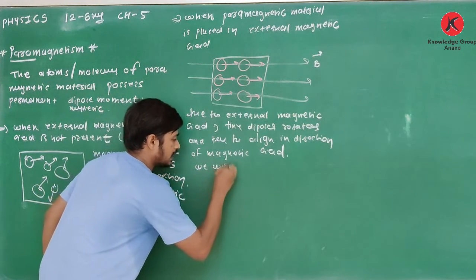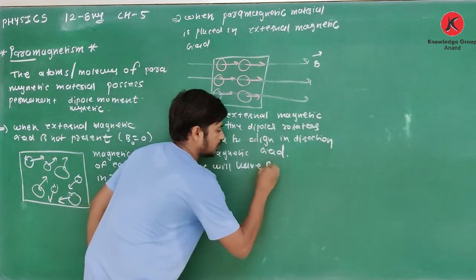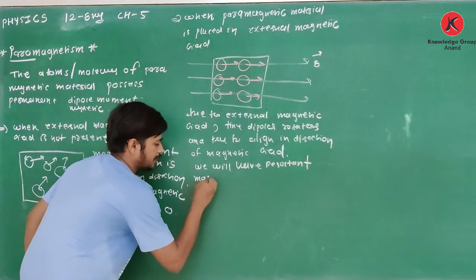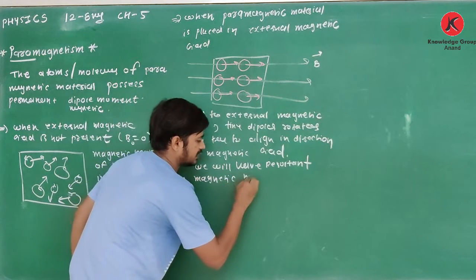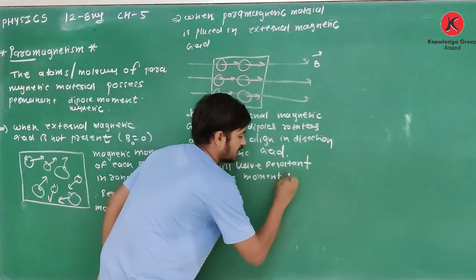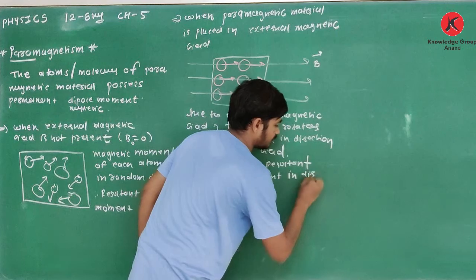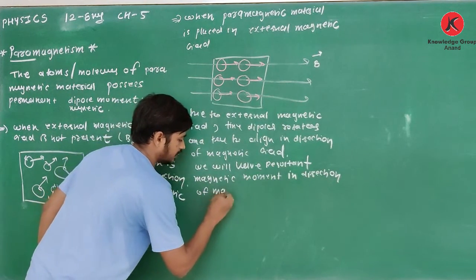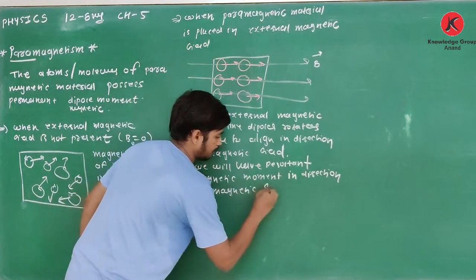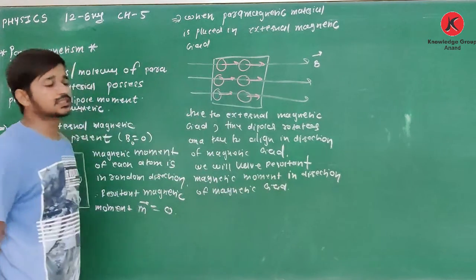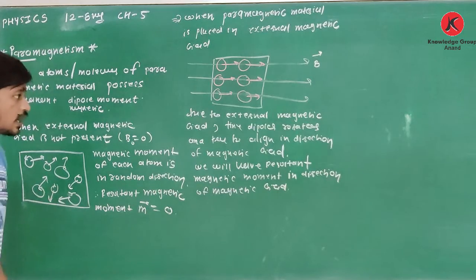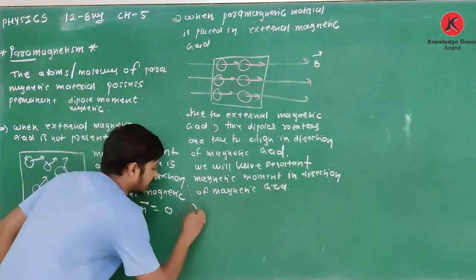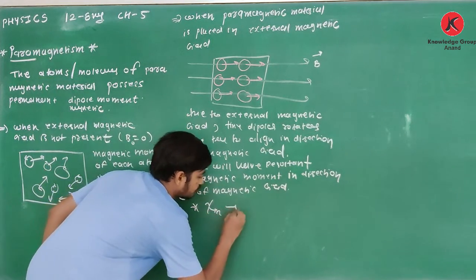As it is magnetized in the direction of the magnetic field, we can say chi m is positive.